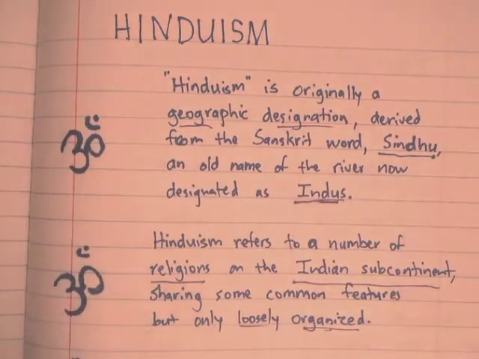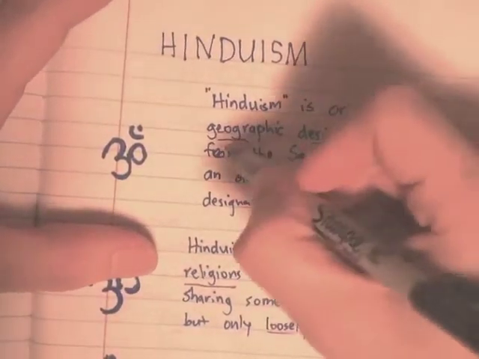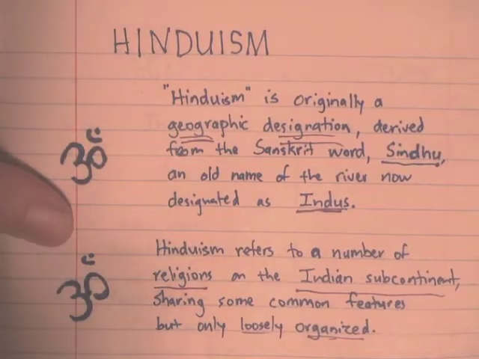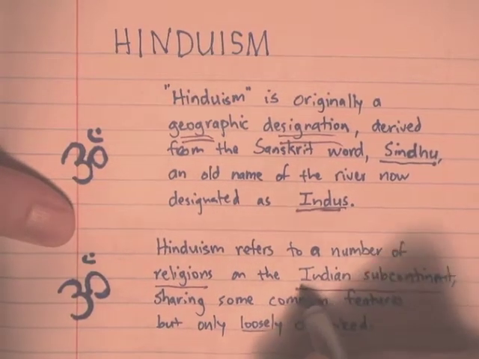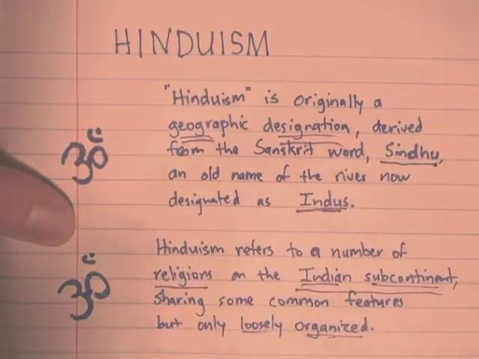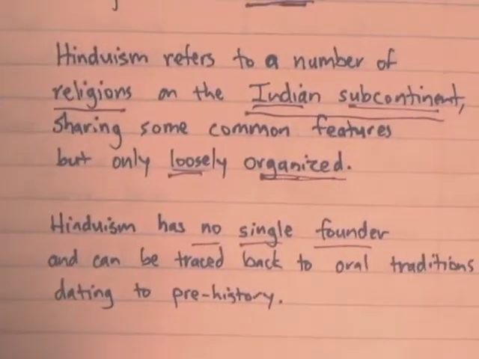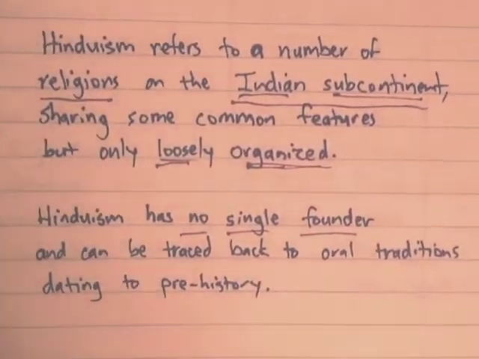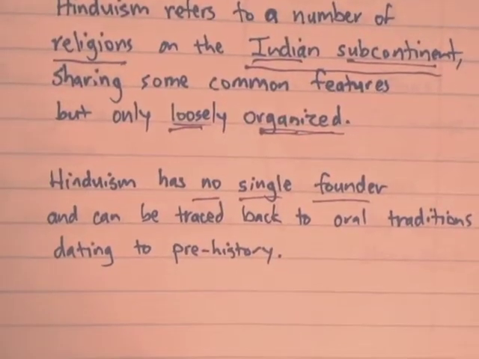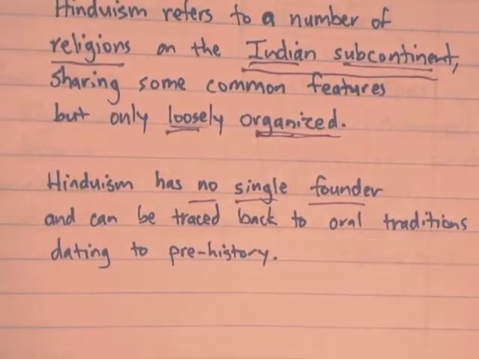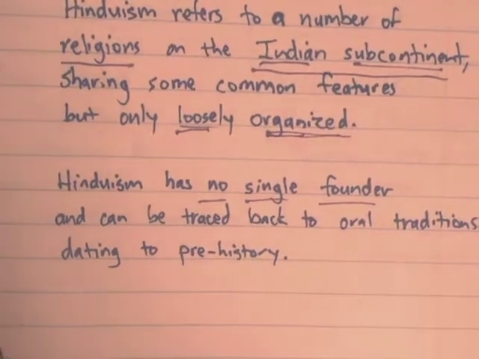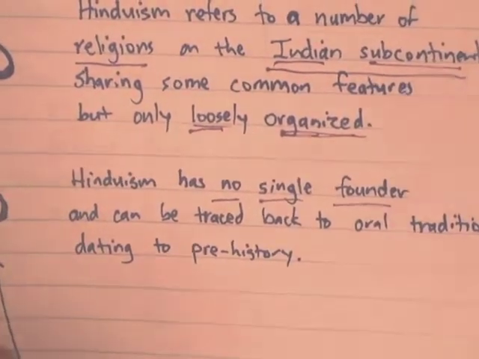Hinduism is originally a geographic designation. Hinduism refers to a number of religions on the Indian subcontinent that share some common features but are really only loosely organized. Hinduism has no single founder, and it can be traced back to oral traditions that date to prehistory, even some of the same rituals most likely that date back to prehistory.